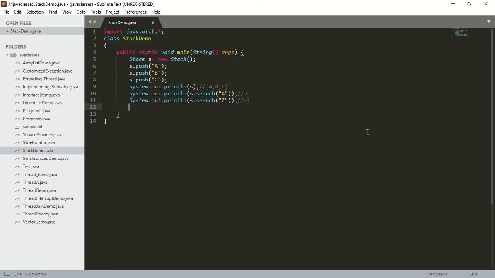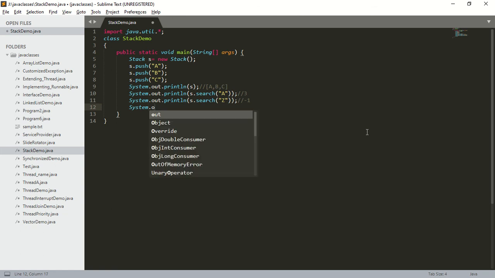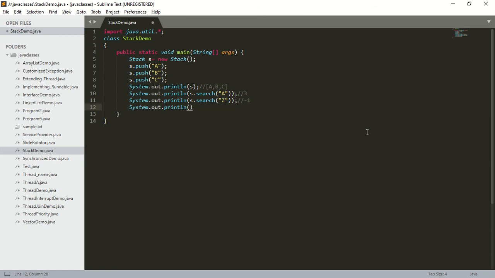Okay. Next, I want to delete an element from the stack. So what is the method to delete an element from the stack? The method name is pop. So I'm going to take System.out.println(s.pop()). So it is going to delete an element from the stack. So which element will be deleted? The element which is there in the top of the stack will be deleted.